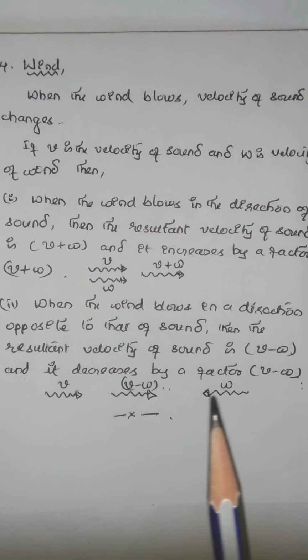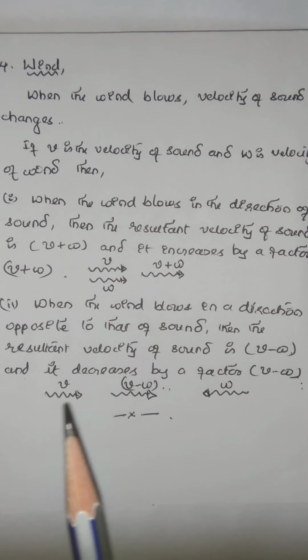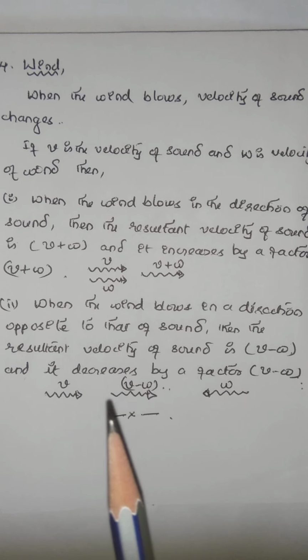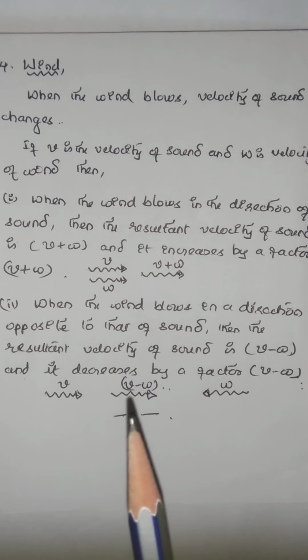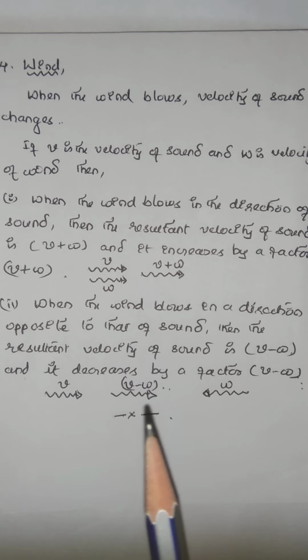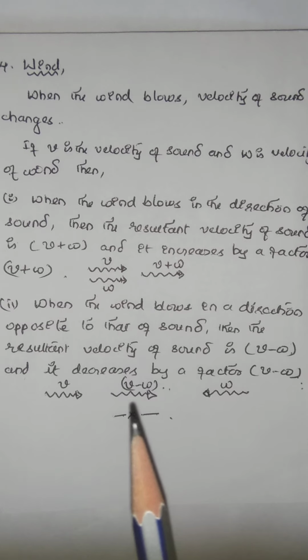When the wind blows in a direction opposite to that of sound, it decreases by a factor V minus W. Hence the effect of wind on velocity of sound.